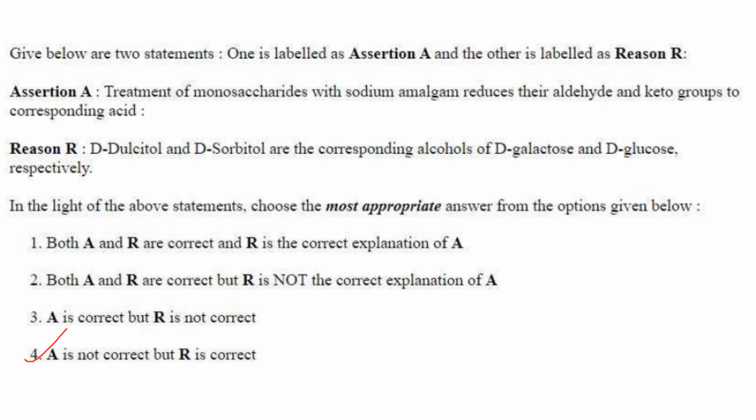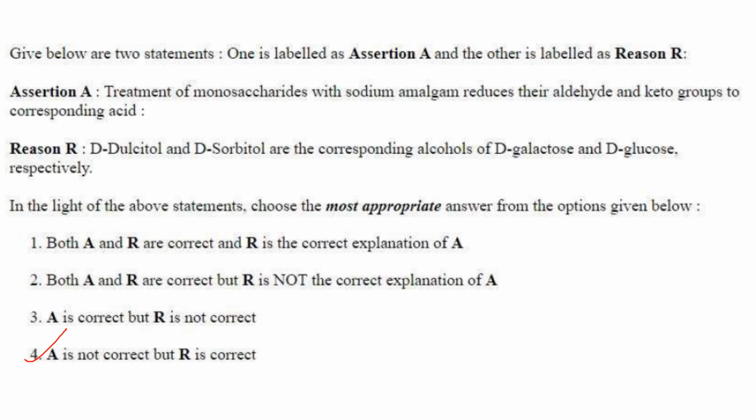Then next one. Treatment of monosaccharides with sodium amalgam. So what is sodium amalgam? It is a chemical compound and it consists of sodium and mercury in their specific proportions, and it is a strong reducing agent, not an oxidizing agent. So treatment of monosaccharides with sodium amalgam reduces their aldehyde and keto group to corresponding acid. Aldehyde and keto groups on reduction will not give acid, but they will give alcohols. So aldehydes will produce primary alcohol and keto groups will be reduced to secondary alcohol. So A is not correct.